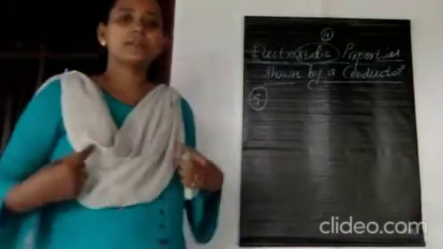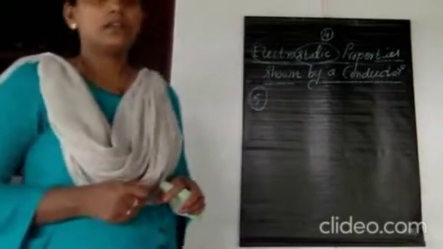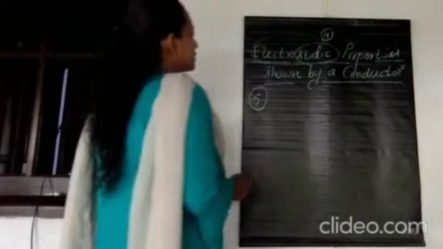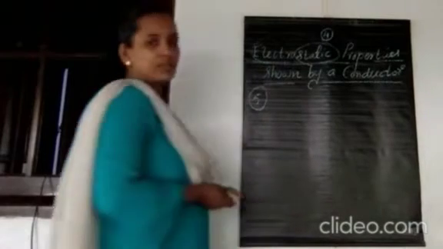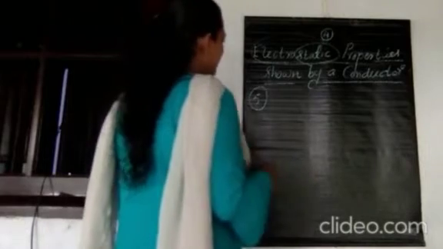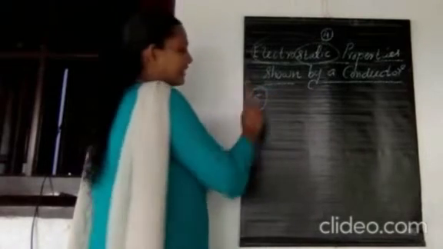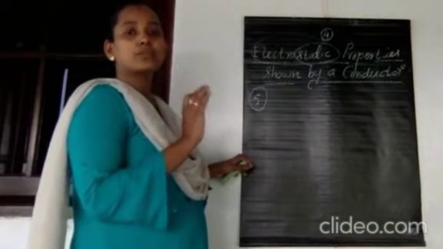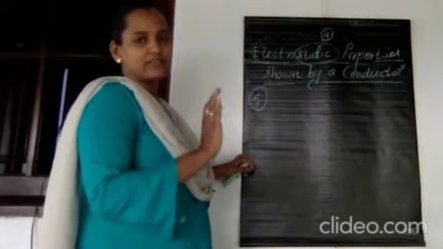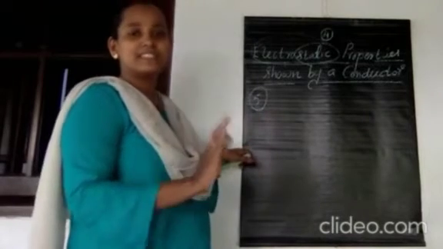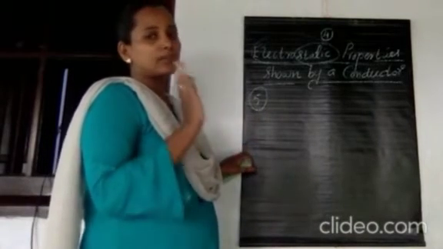Next we can discuss the fifth property of a conductor which is placed in a uniform electric field. Electrostatic properties of a conductor placed in a uniform electric field itself. So the next property is about the electric field. The electric field at a given point of a conductor is directly proportional to its surface charge density. Electric field at a given point is directly proportional to what? The surface charge density, and it is normal to that surface.